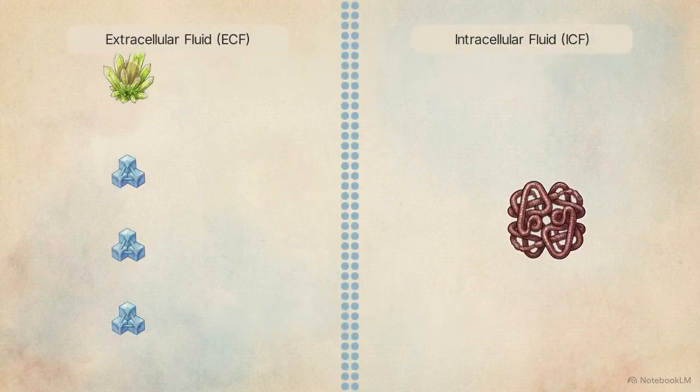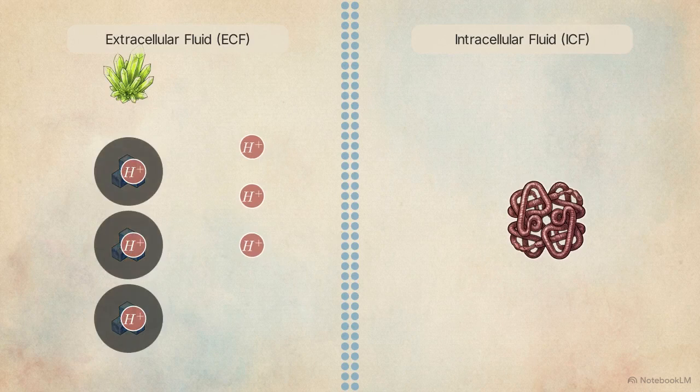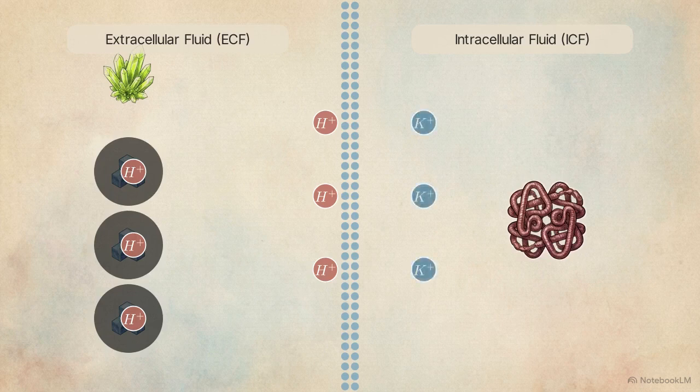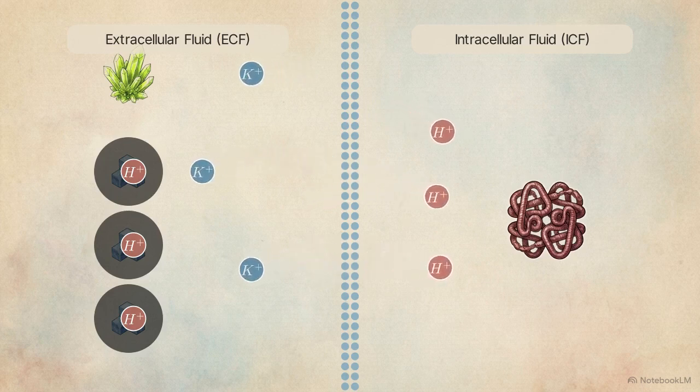Under a severe acid load, the extracellular buffers saturate rapidly. The remaining free hydrogen ions are forced to cross the cell membrane, seeking intracellular buffers like hemoglobin. This movement is governed by the rigid physical requirement of electroneutrality. For every positively charged hydrogen ion that enters the cell, a positively charged potassium ion must be ejected into the extracellular fluid to maintain charge balance.